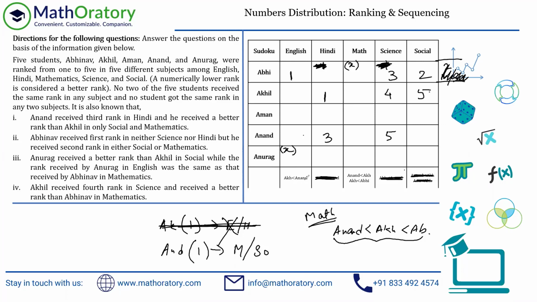So Anand cannot be 3 or 5. Interestingly, Anand cannot be 2 as well, because if Anand is 2, then Akhil has to be 1. Then you again have a repetition of 1 here, here, as well as here and here. So Anand cannot be 2. The only rank feasible for Anand is 4. So this has to be 4. That doesn't solve a lot, but to some extent we are getting something out of it, right?